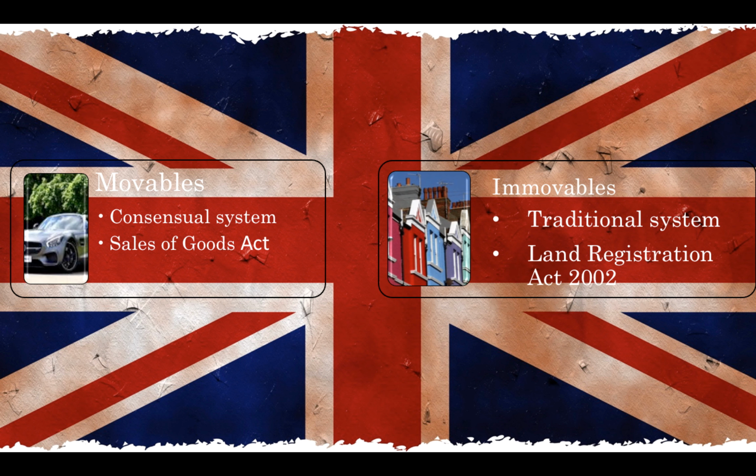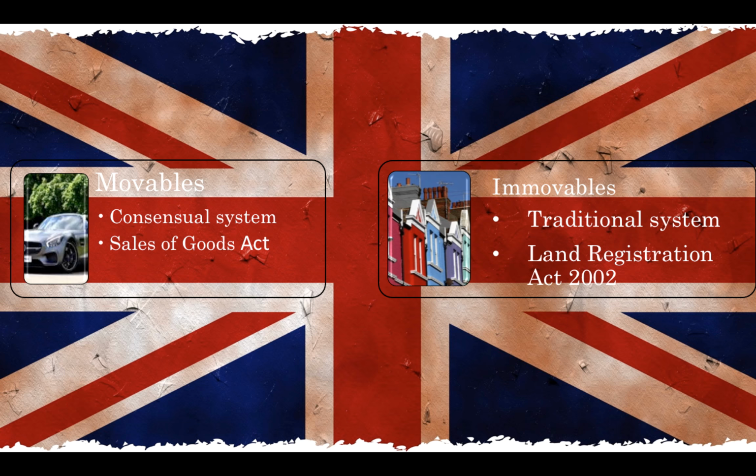As mentioned before, in England, there is a mixed transfer system. This means that different systems apply to immovables and movables. There is a consensual transfer system for movables. This is engraved in Section 17, Paragraph 1 of the Sale of Goods Act. This transfer system is based on solo consensu. This means that reaching consensus about the contract suffices to pass the ownership.